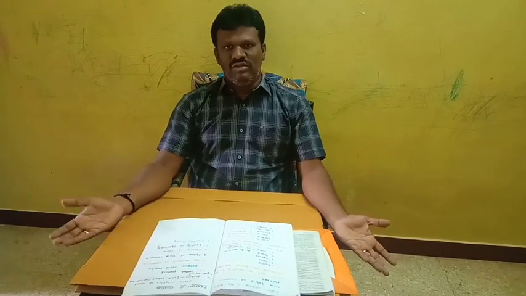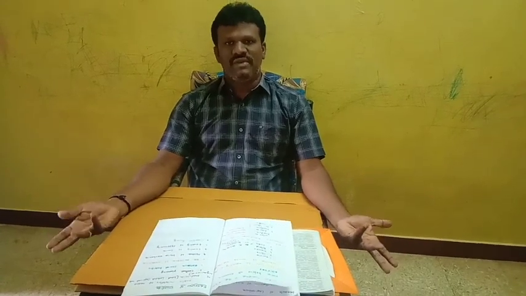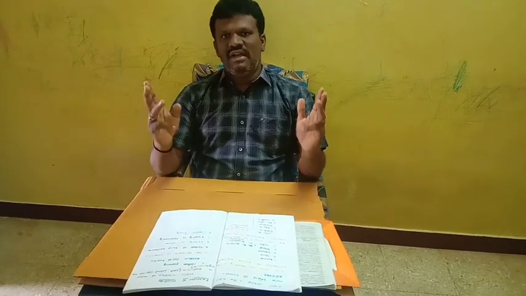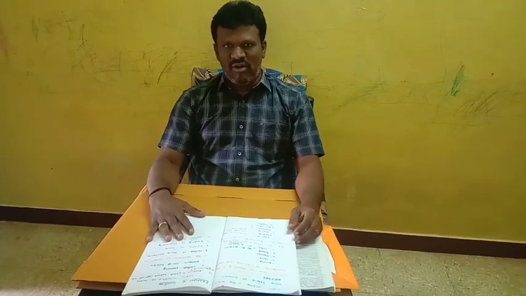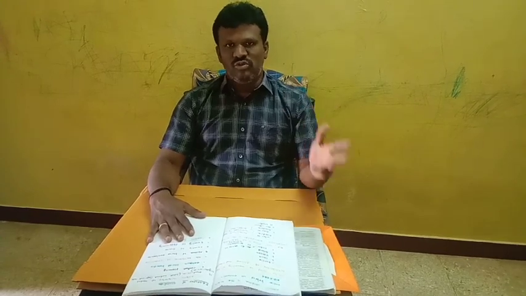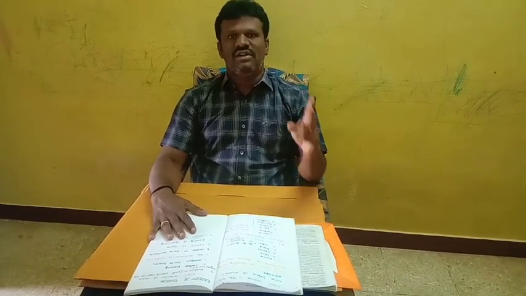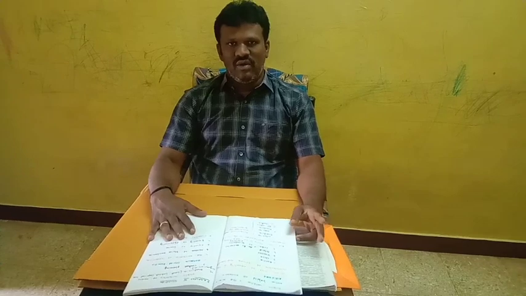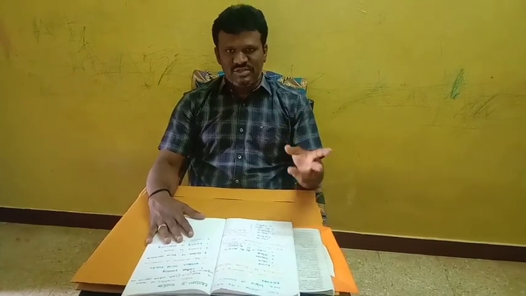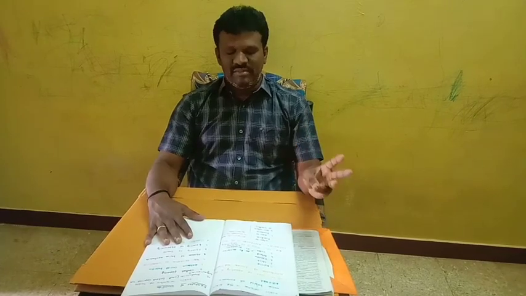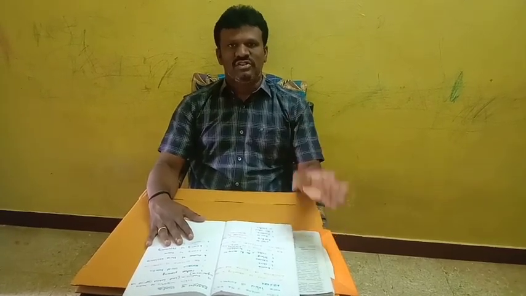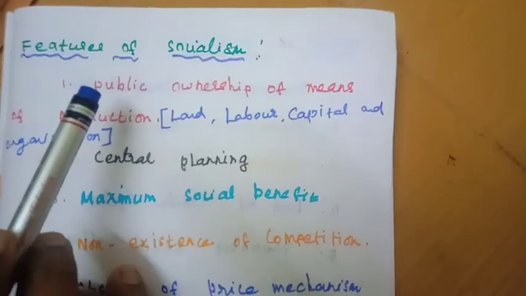But in modern days, there is no absolute socialist economy in the world. For example, the basic economic problems are divided into three. One is how to produce. Second is what to produce. Third is for whom to produce. The answers to all these three questions are determined and controlled only by the government in the socialist economy.